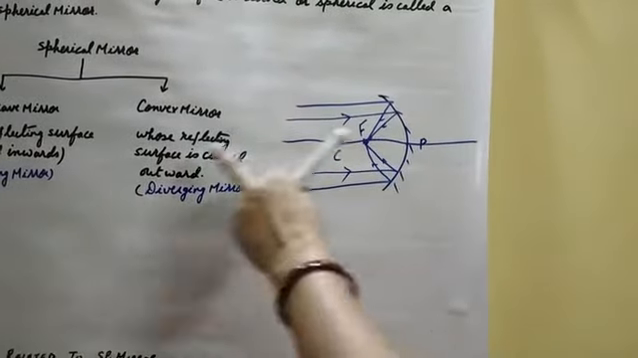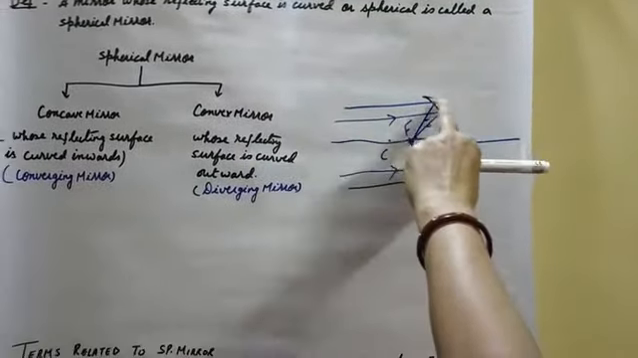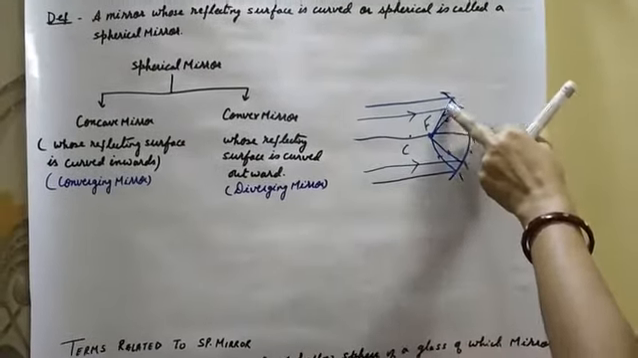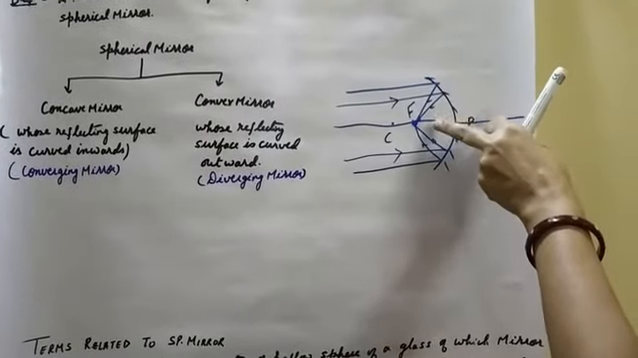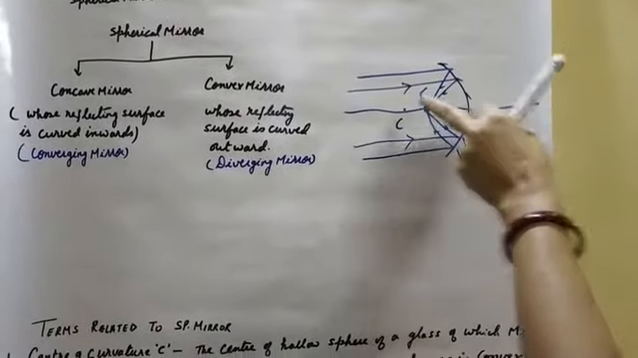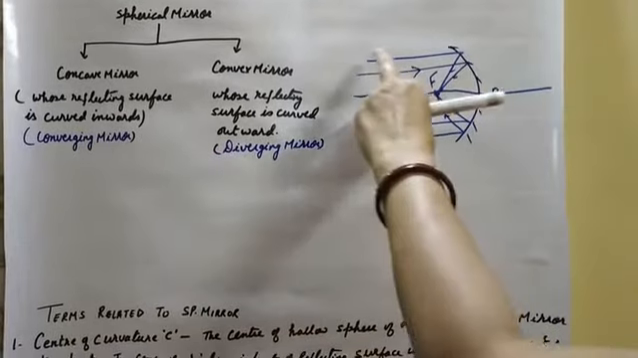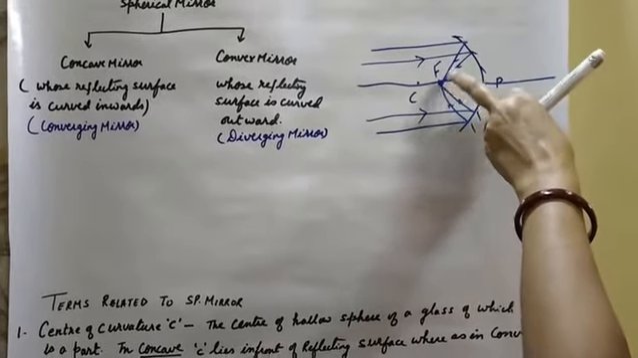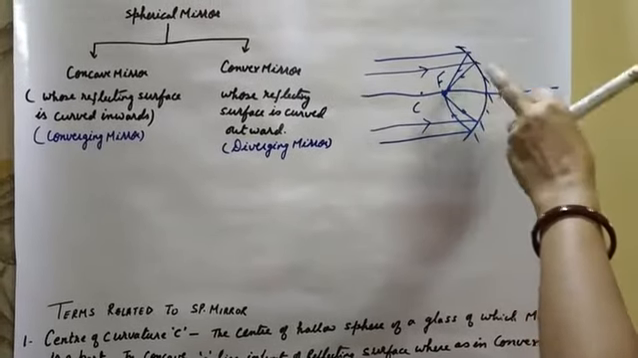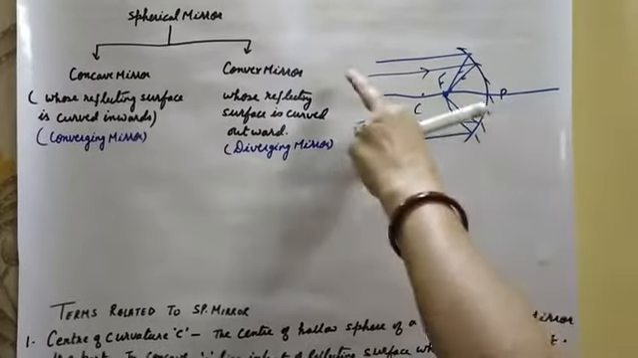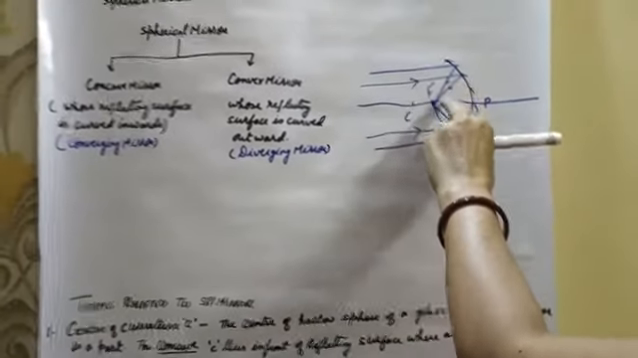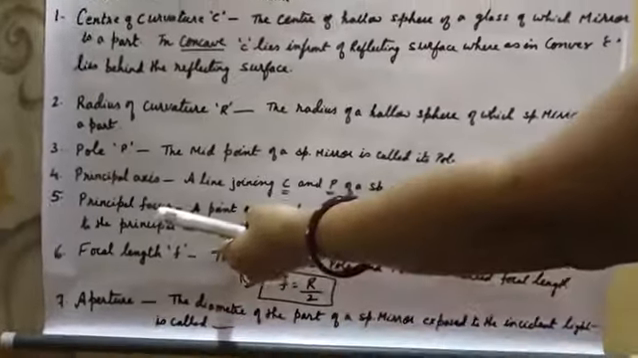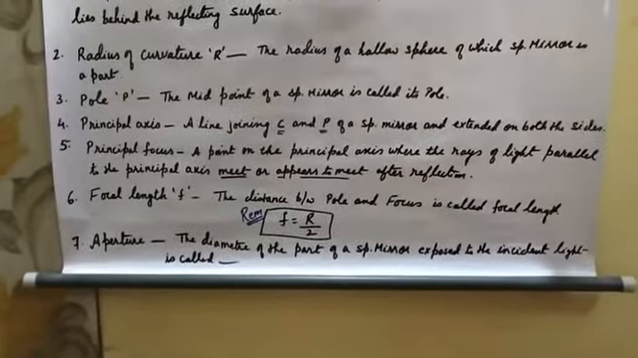So what we have seen in a concave mirror is that the rays after striking the mirror reflect and converge. Converge means come together at one point. That's why it is known as a converging mirror. Wherever the rays meet, that point is known as focus, or principal focus. This is the principal focus of a concave mirror.